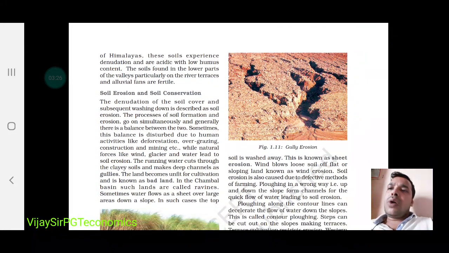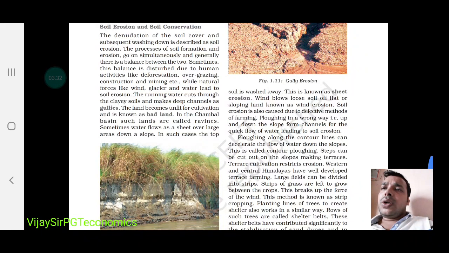The main topic now is soil erosion and soil conservation. Questions will come in the examination on this. Soil erosion means the washing off of the surface soil of that particular land.